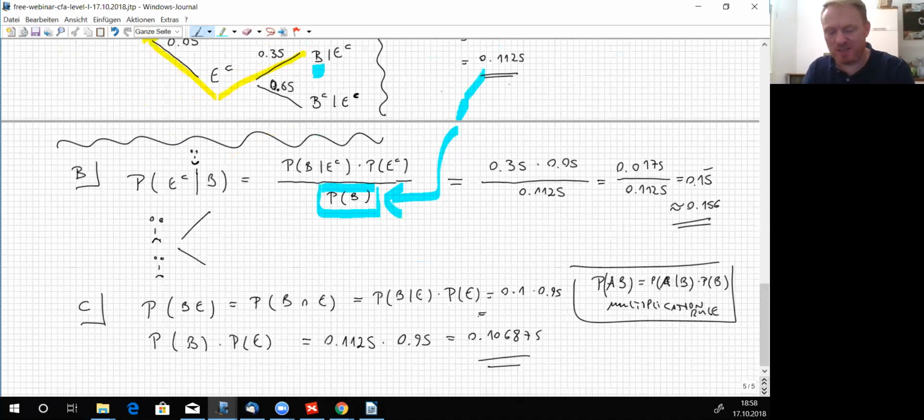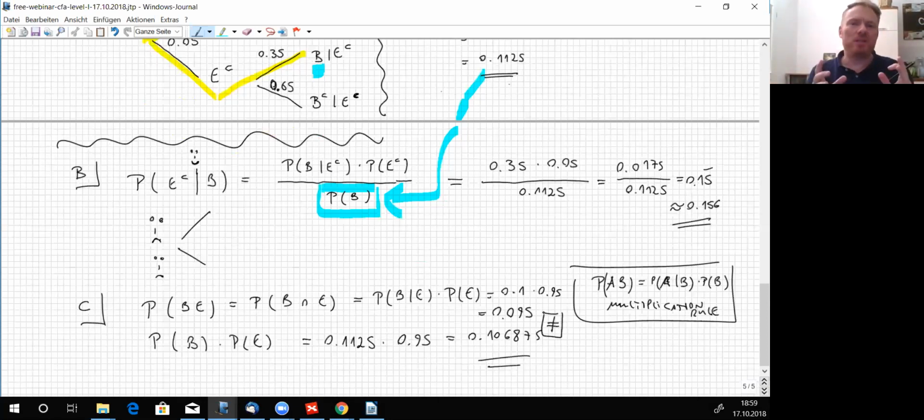Because C has to be wrong, if you know what I mean. So this is why we have to hold our breath, right? Because the result of 0.1 times 0.95 is 0.095, which is not the same result.